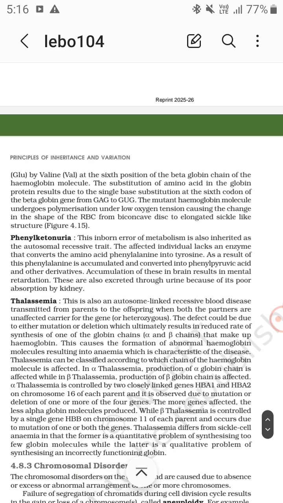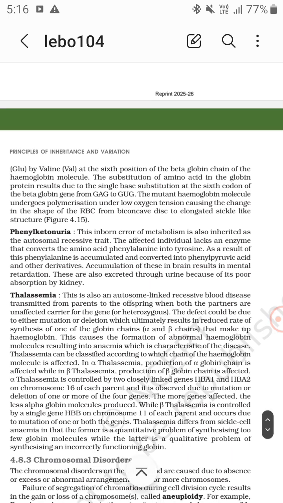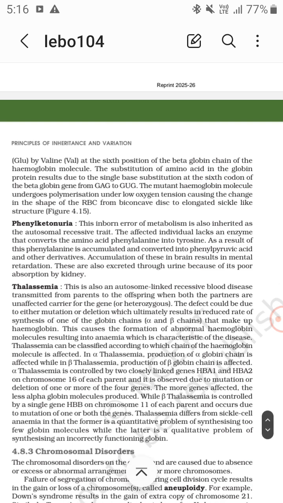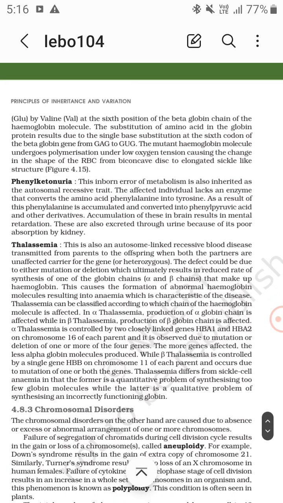Now phenylketonuria. This inborn error of metabolism is also inherited as an autosomal recessive trait. The affected individual lacks an enzyme that converts the amino acid phenylalanine into tyrosine. As a result, the phenylalanine is accumulated and converted into phenylpyruvic acid and other derivatives. Accumulation of this in the brain results in mental retardation. These are also excreted through urine because of poor absorption by the kidney.